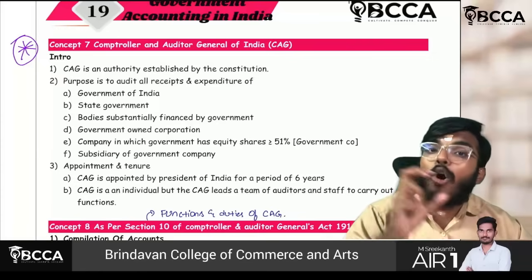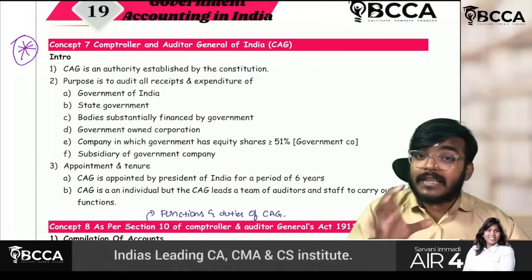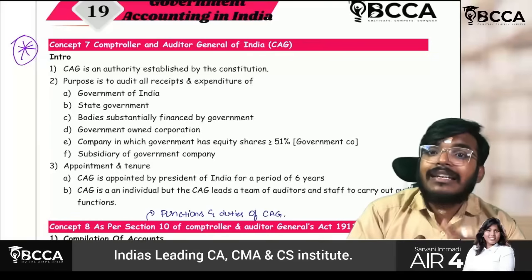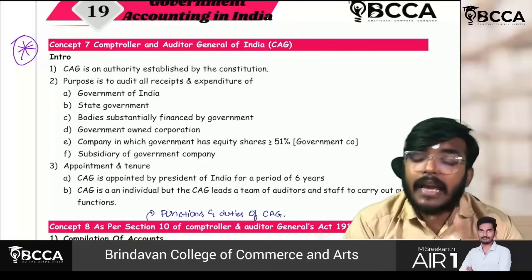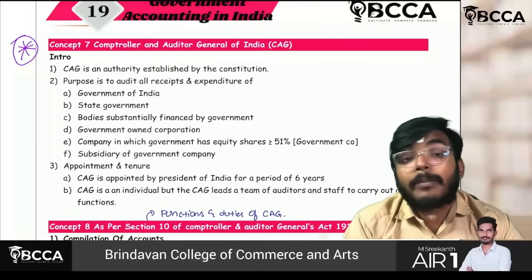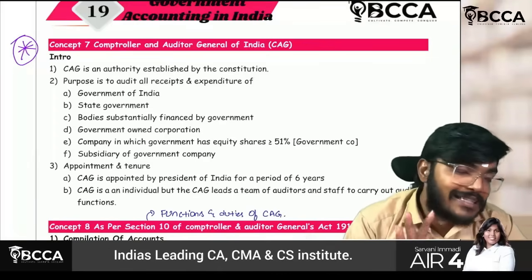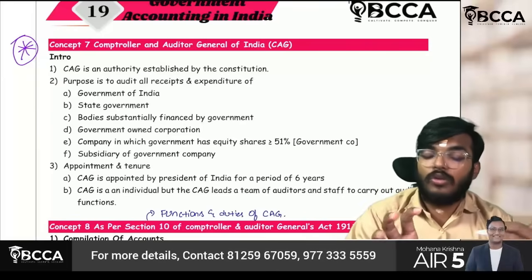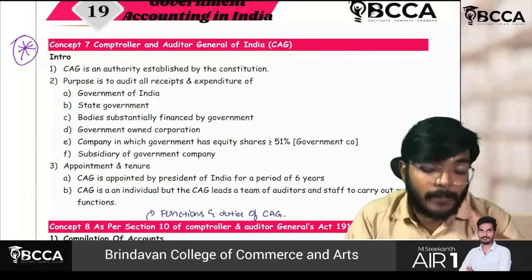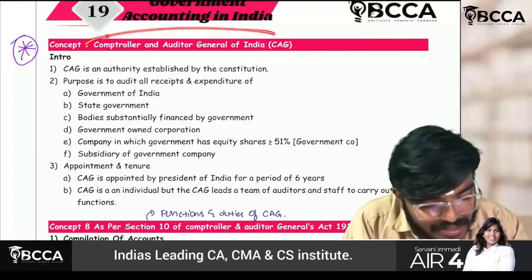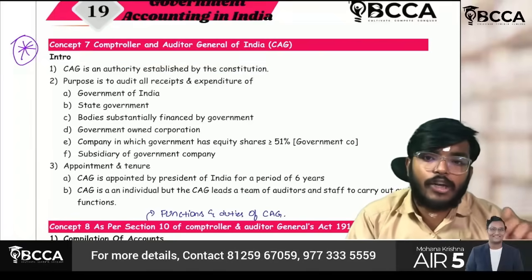CAG will perform the audit of all the receipts and expenses of the union government, state government, any body substantially financed by the government, any government company, government owned corporations, and even a subsidiary of a government company also. So the receipts and expenses of all these entities will be audited by CAG, Comptroller and Auditor General of India.